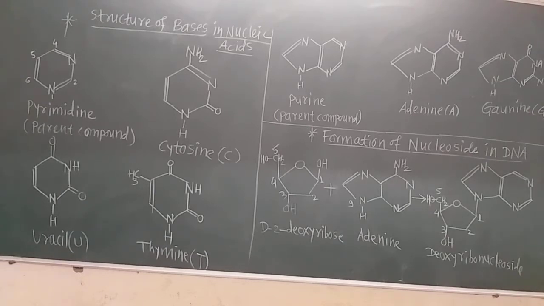Each base is designated by a 1-letter symbol: uracil is capital U, which occurs only in RNA, thymine is capital T, which occurs only in DNA, guanine is capital G, cytosine is capital C, and adenine is capital A.